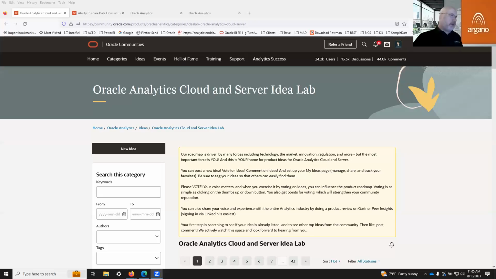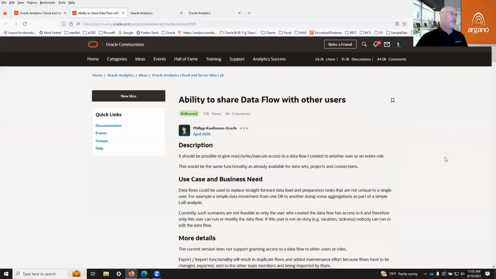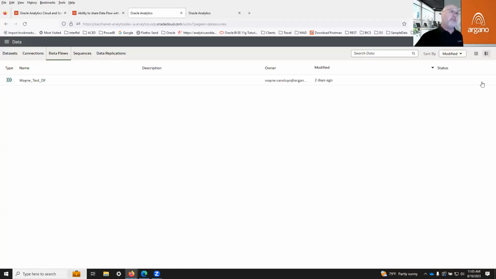So my two that I chose, one of them actually came from the Idea Lab. If you're not familiar with the Oracle Analytics Idea Lab, we'll post that URL, but this request came about 3 years ago, to the ability to share data flows. If you're aware that data flows were pretty much tied to the person that created them. And now we have the ability to go into a data flow, into the inspect.